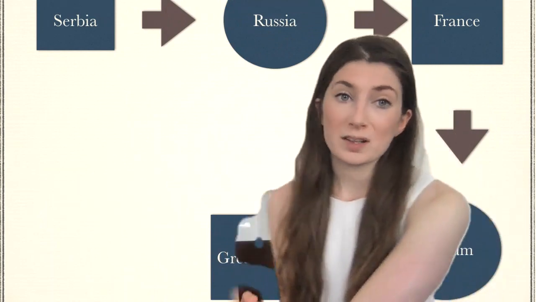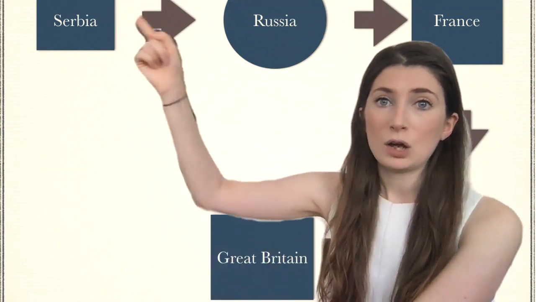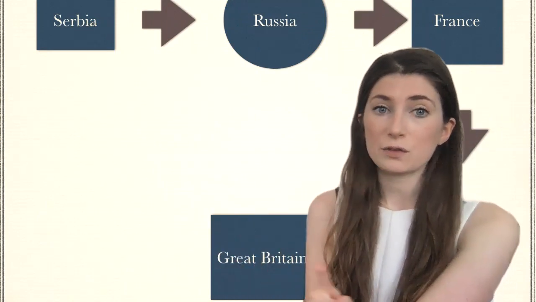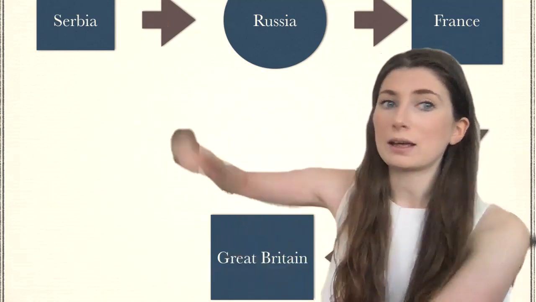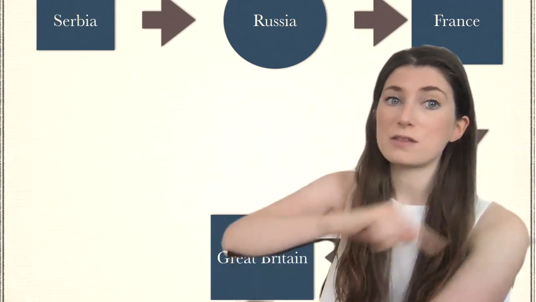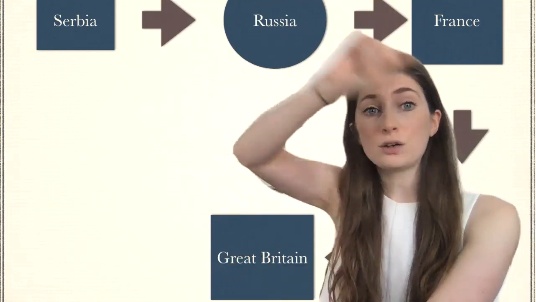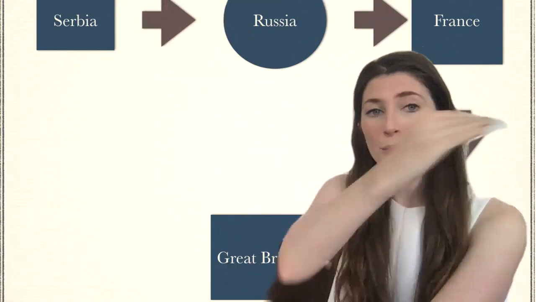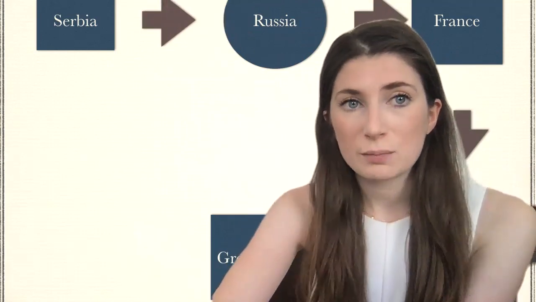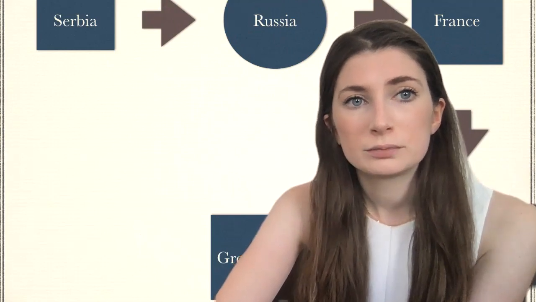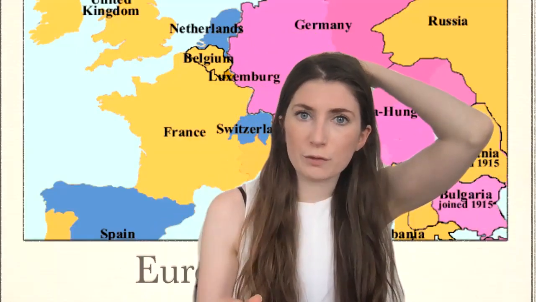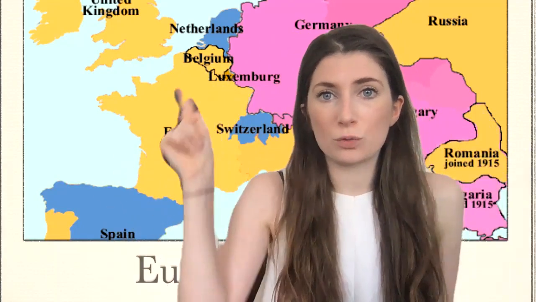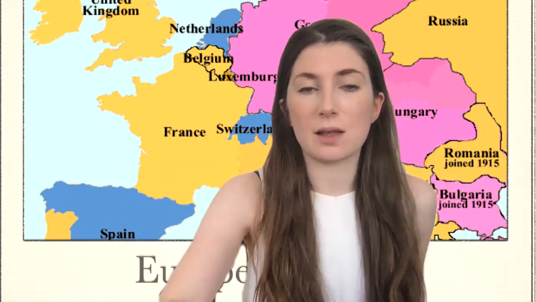Now, in a moment, I'm going to go back to the map, but just reflect on this a minute. Serbia technically has some kind of relationship with Great Britain, even though they don't have in any way an alliance with each other. Okay, and they're this many steps away from each other. And hopefully that shows you a bit like dominoes, how if one falls into the other, they're just going to pull each other in. So let me return to the map just for a moment. Right, I said I would talk to you about France and Belgium. So France is this country here, and Belgium is just up here. So there's an obvious reason why they allied together, isn't there?